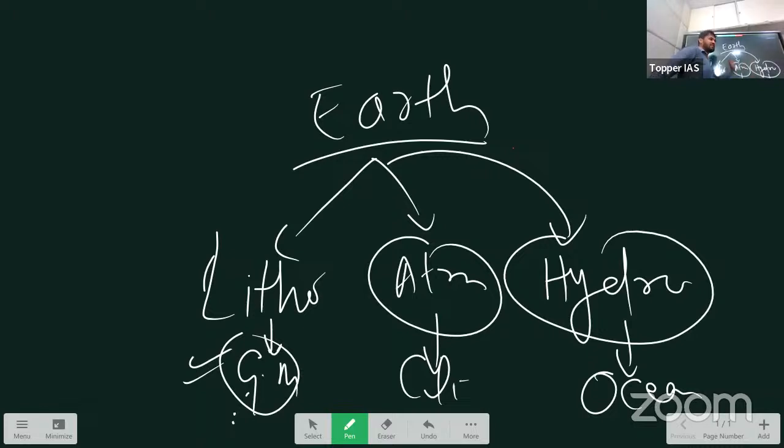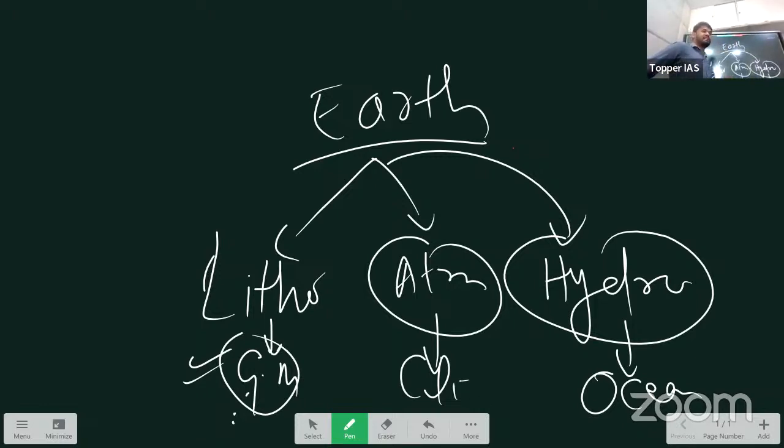Before all of this, we'll study how Earth itself has originated through the Big Bang theory. Okay, so I will give you a quick overview on that. Okay, so this is how we should go.